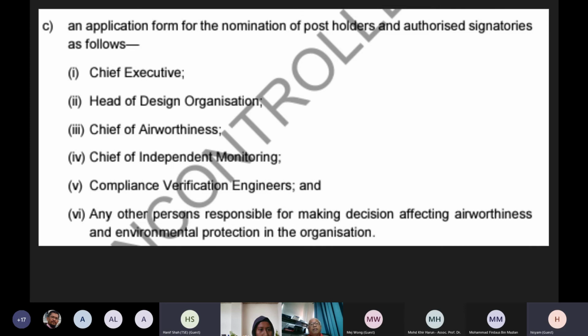So, Chief Executive, Head of Design Organization, Chief of Airworthiness, Chief of Independent Monitoring, these people are the post holders, need to be approved by the authority. Compliance verification engineer and the rest, the persons who make decisions on the airworthiness requirement, those are approved signatories. So all these people should be approved by the authority. So these are the core people that we need to have as part of the approval. If we don't have this group of people, then we're not going to get the DOA approval.